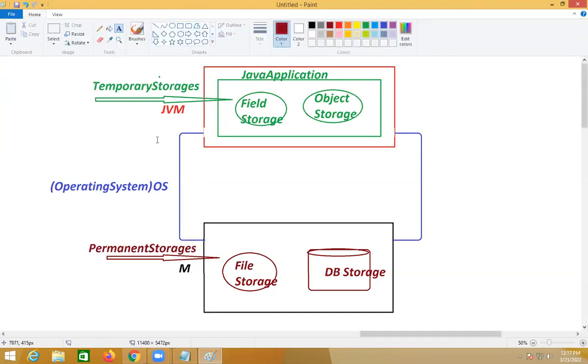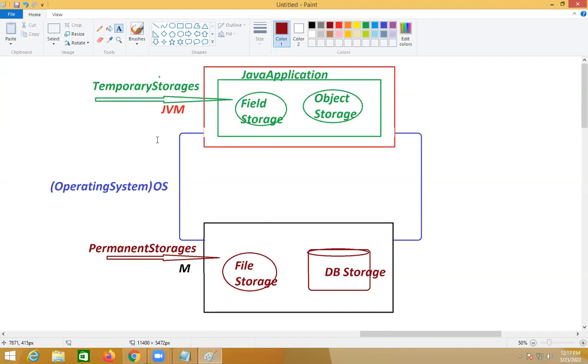Permanent means you know, when you shut down the system also, they will not be removed. They are available. So file and DB come under permanent. Our object and field come under temporary. Understood this point now? There are 4 locations available here.